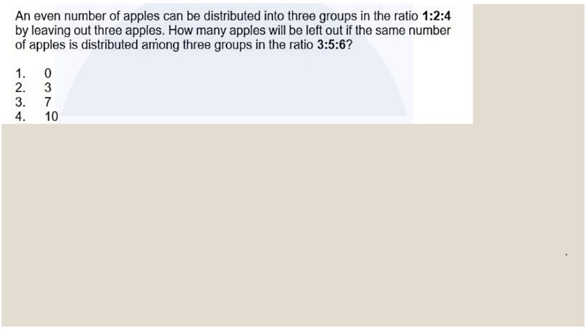The question is: an even number of apples can be distributed into three groups in the ratio 1:2:4 by leaving out three apples. How many apples will be left out if the same number of apples is distributed among three groups in the ratio 3:5:6? So, after leaving out three apples, we need to divide it in the ratio